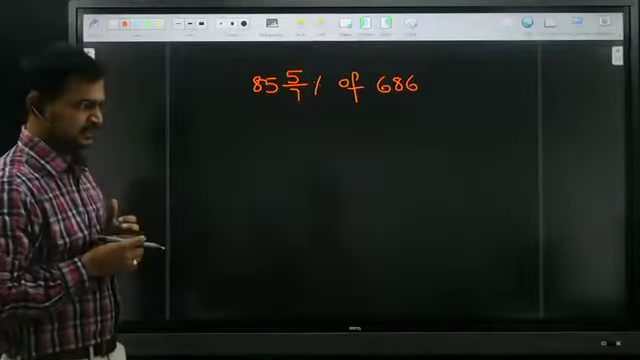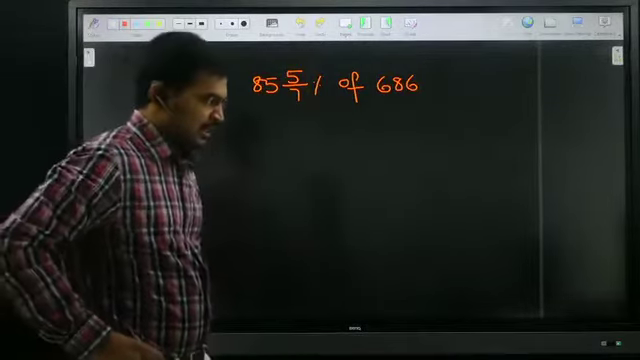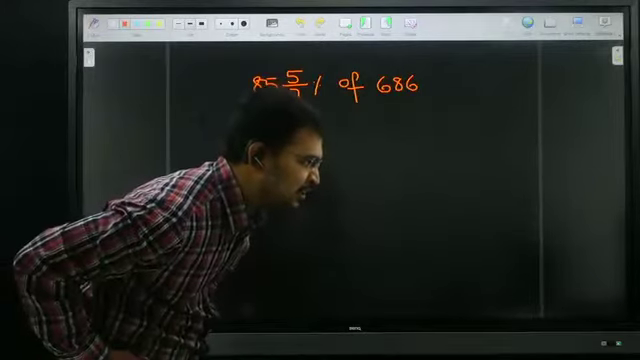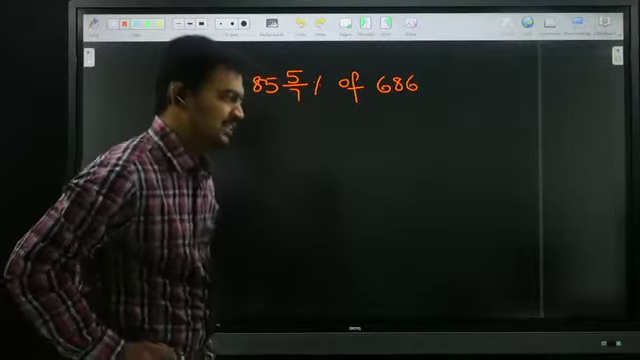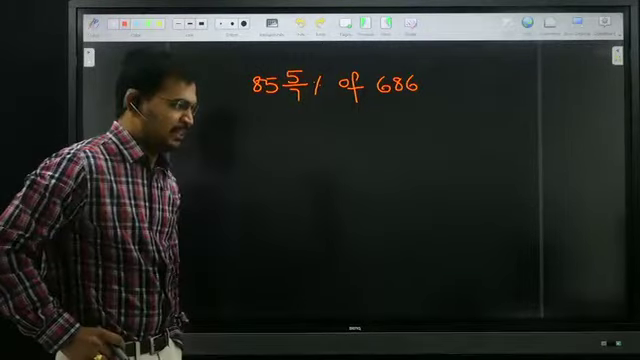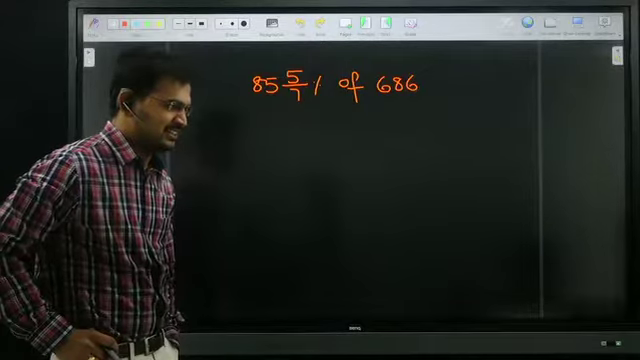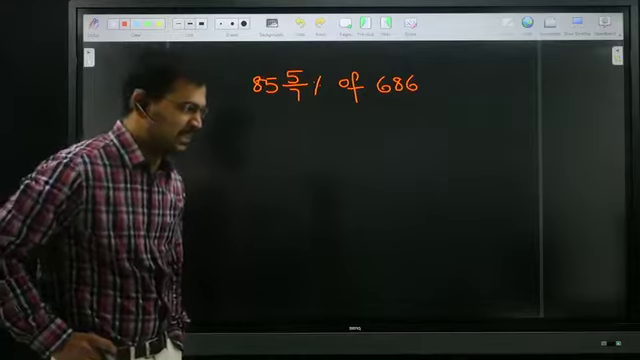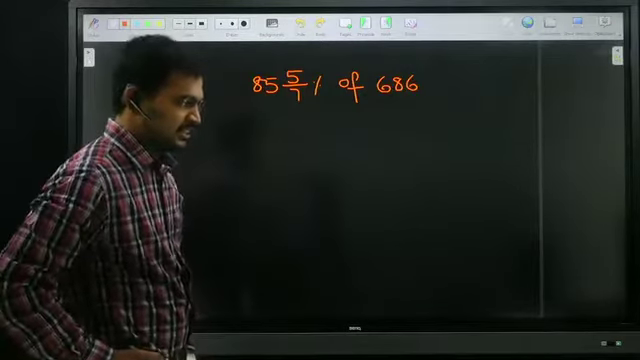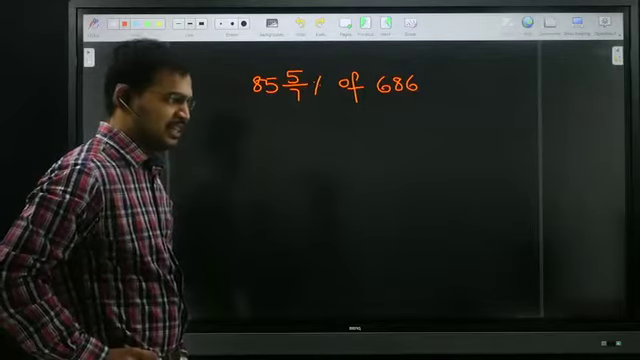I need an answer. Swapna said 608. Okay, still I am waiting for the right answer. 608 is not the right answer. Still I am waiting for the right answer.